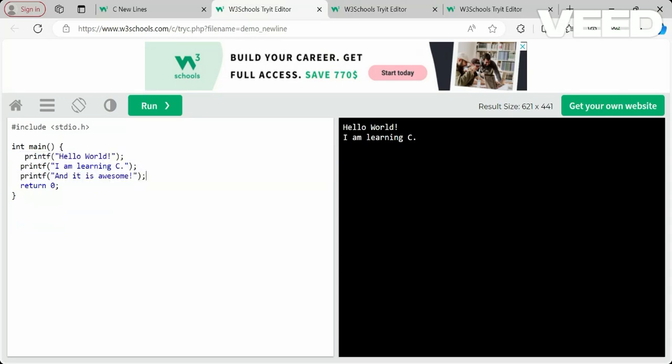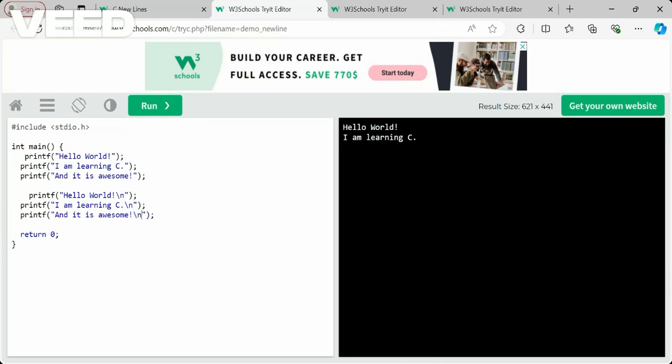What's the difference between that example? See these statements here, three lines we have written in print statements, and then again three lines I have written. This time I'm giving a backslash at the end of the text which I want to print, and I'm just running this particular function. The empty spaces, no need to bother about that, it will ignore. So see again here we are getting them attached.